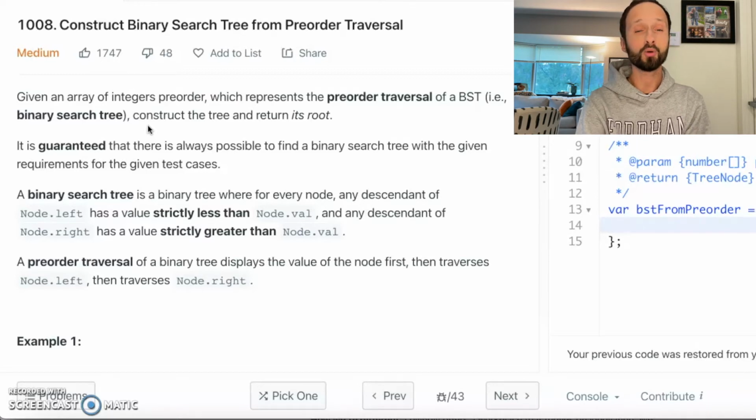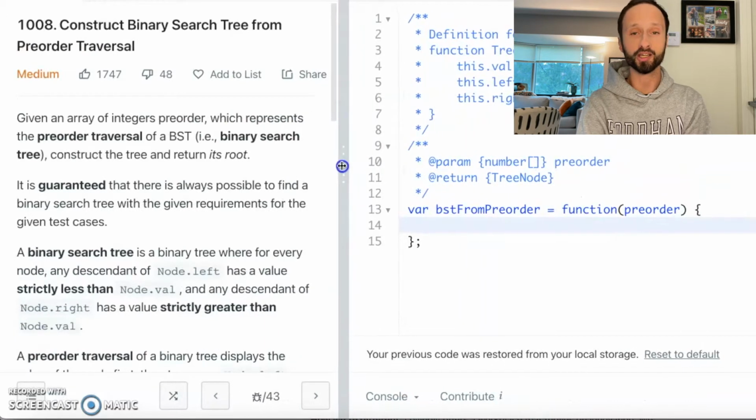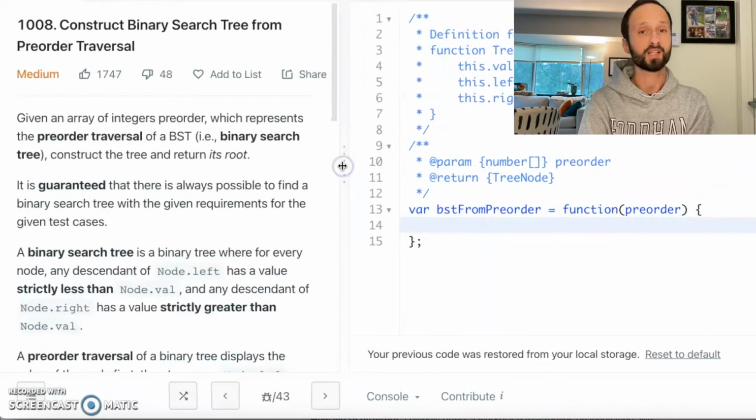So we know that when we are given the root, which is going to be the first element of our preorder array, all of the elements after it that are less than that first element go to the left of it in the tree, and all of the elements after it that are greater than that root are going to go on the right side of the tree. So we really have a lot of different factors working in our favor for this problem. Let's get right to it.